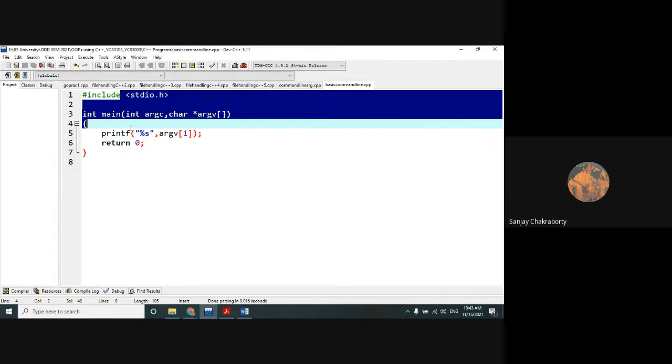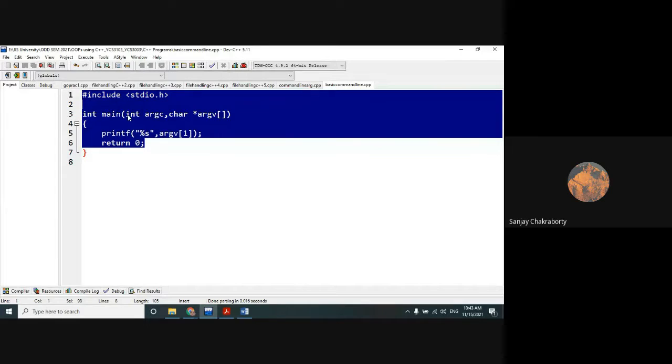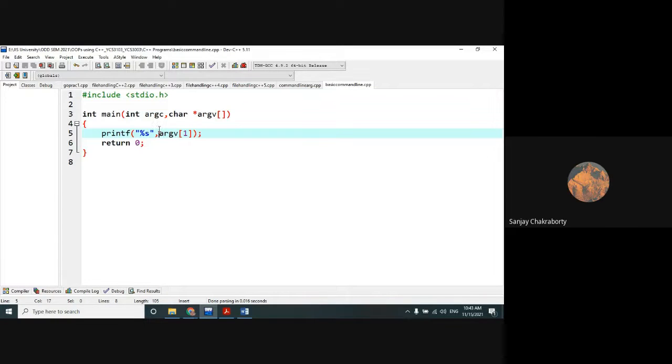This program is similar to a C program. It is a C program, so you can convert this one into C++, and you will receive the same output. So this is the argument counter. If I want to printf, suppose I want to print the argument counter %d, argc. This is the argument counter, right?